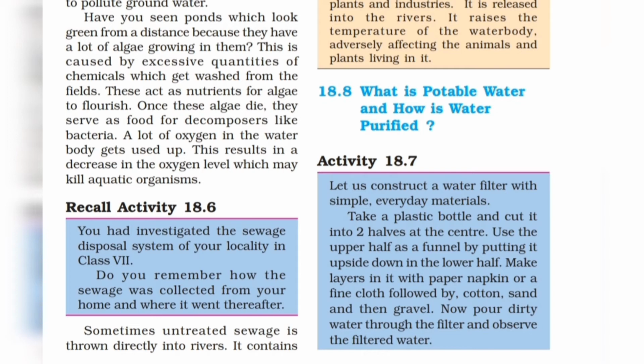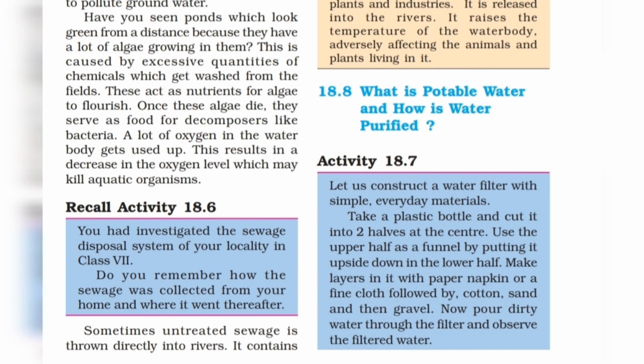So now we have the 18.8 topic, that is what is potable water and how is water purified. So let's understand first the activity 18.7 that is given in the blue box. Let us construct a water filter with simple everyday materials. Take a plastic bottle and cut it into two halves at the center. Use the upper half as a funnel by putting it upside down in the lower half. Make layers in it with paper, napkin, or a fine cloth, followed by cotton, sand, and then gravel. Now pour dirty water through the filter and observe the filtered water.